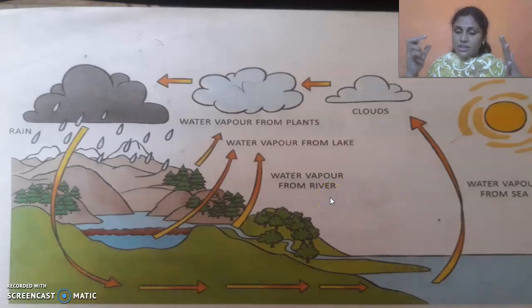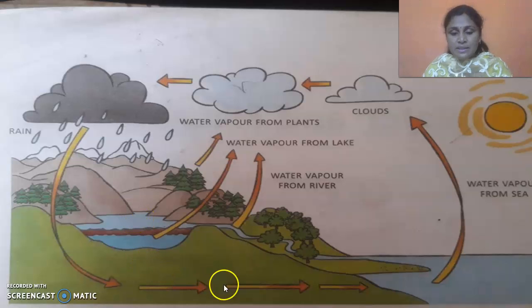Okay, and this water vapor when combined with the cool air forms tiny droplets, and these droplets cling together. Cling means they combine together and form clouds. These clouds when cooled further, these tiny droplets become heavier and fall as rain. This rainwater is again collected in rivers and lakes and gets evaporated with the sun's heat and forms clouds, and these clouds are again further cooled, the tiny droplets become bigger and heavier and fall as rain.